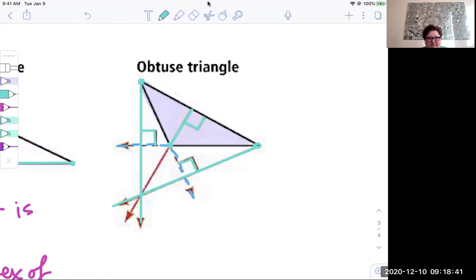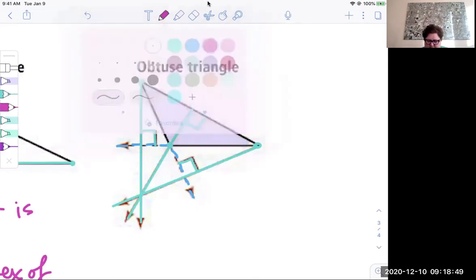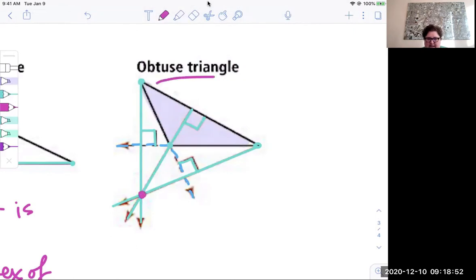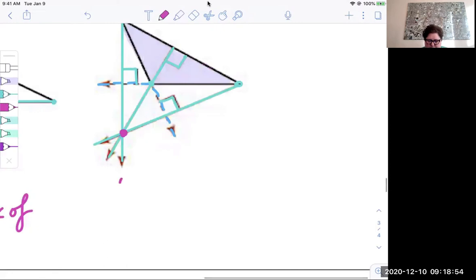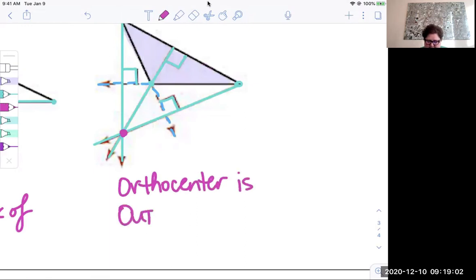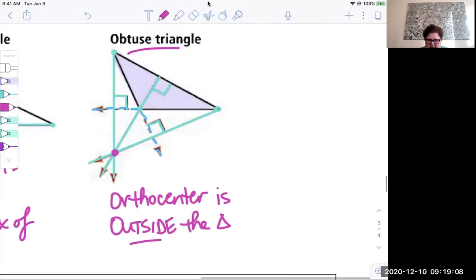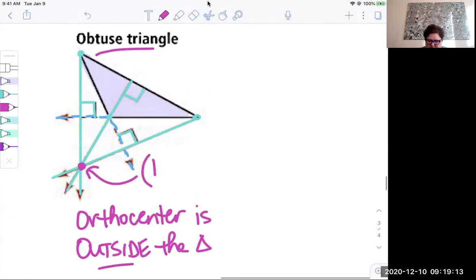However, if I want to find the point of concurrency, I'm going to stretch this out until I see where it crosses the other two altitudes. Okay, here's the point of concurrency for the three altitudes. This is an obtuse triangle. The orthocenter will be outside, just like two of the altitudes are outside. The orthocenter is outside the triangle, and its location is going to be kind of like behind the obtuse angle. That always happens with an obtuse triangle.